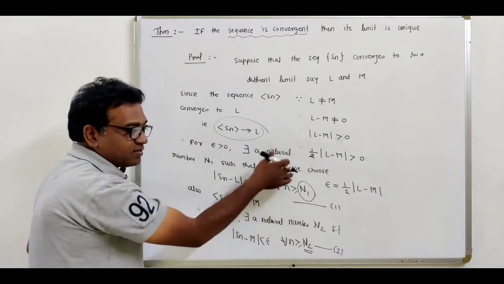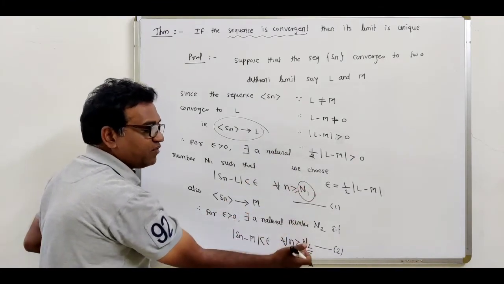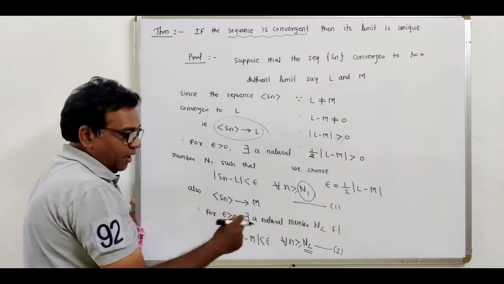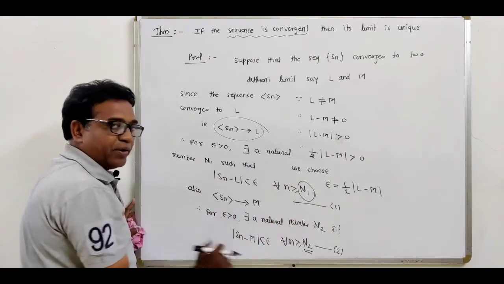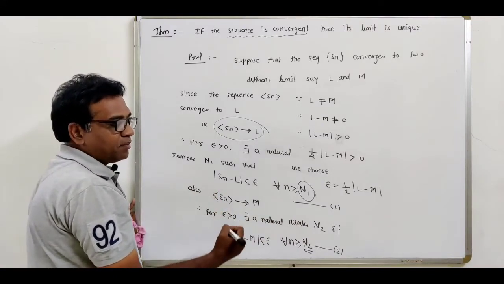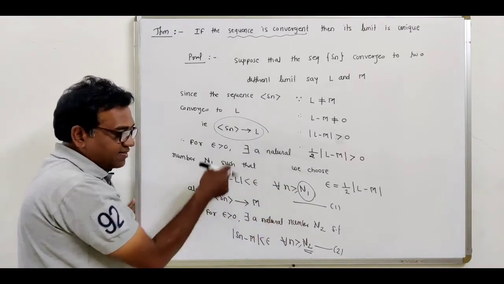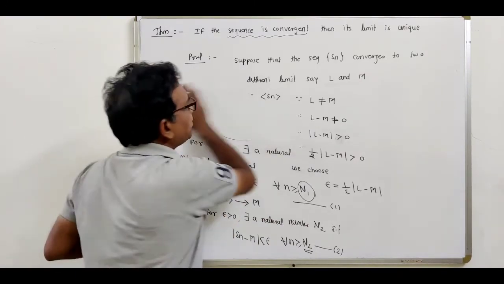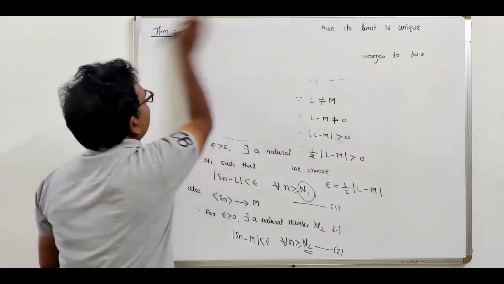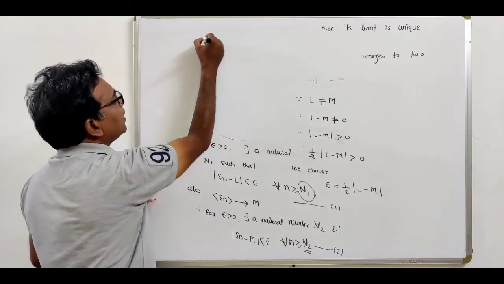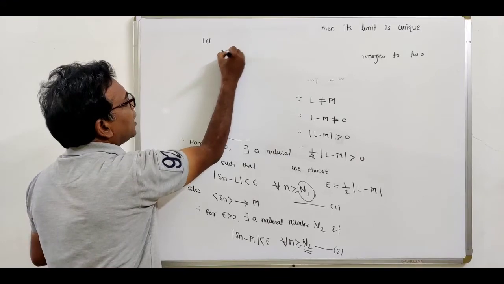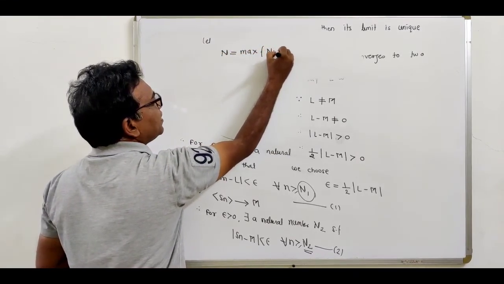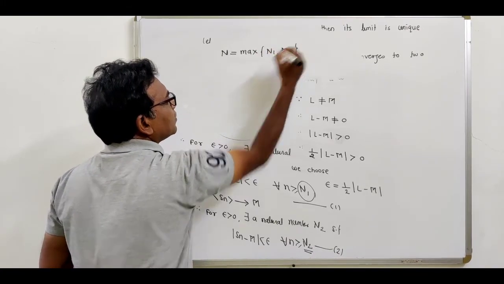Now suppose N is the maximum between n1 and n2. Equation 1 is valid for n1, and equation 2 is valid for n2. If you take the maximum between n1 and n2, then the same condition is valid for the maximum number. So let us use the maximum number. Let capital N be the maximum between n1 and n2.